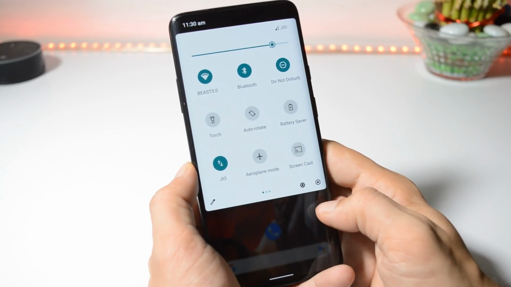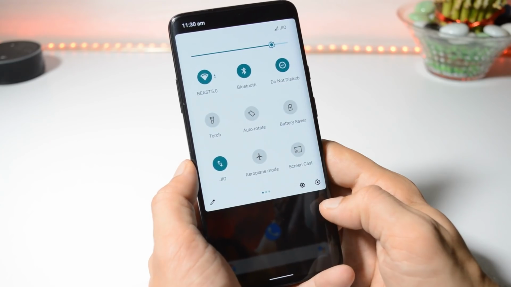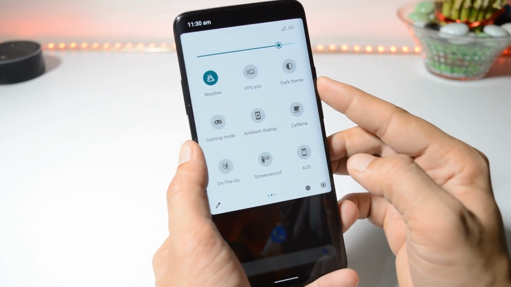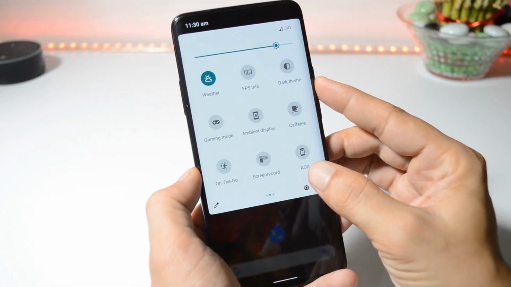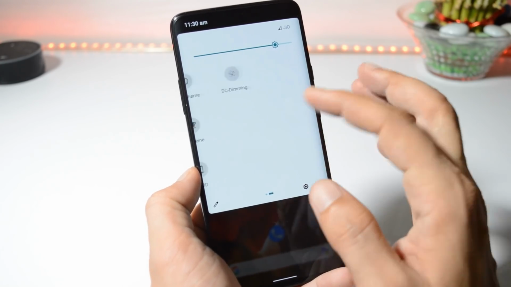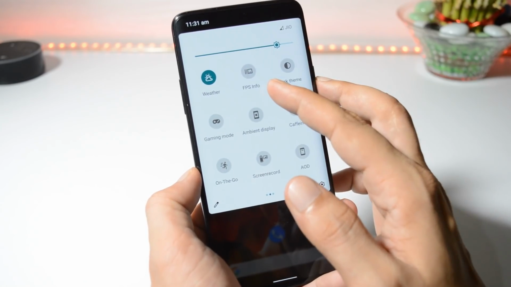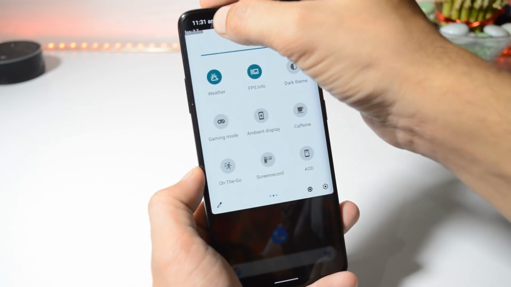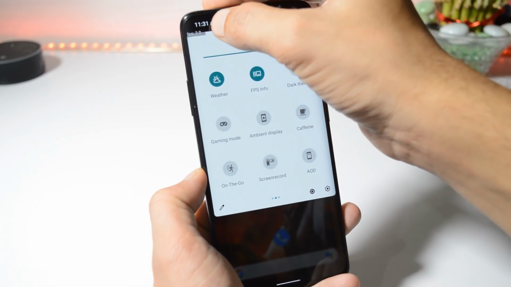The best part of this ROM is customizations. And along with that, being on a custom ROM, you can still enjoy OnePlus features. In the quick setting panel itself, you can find features like gaming mode, on the go, screen recorder, always on display, ambient display, DC dimming, and one of my favorite features called FPS info. Once you enable this, it will continuously show the FPS info whenever you are using the device.